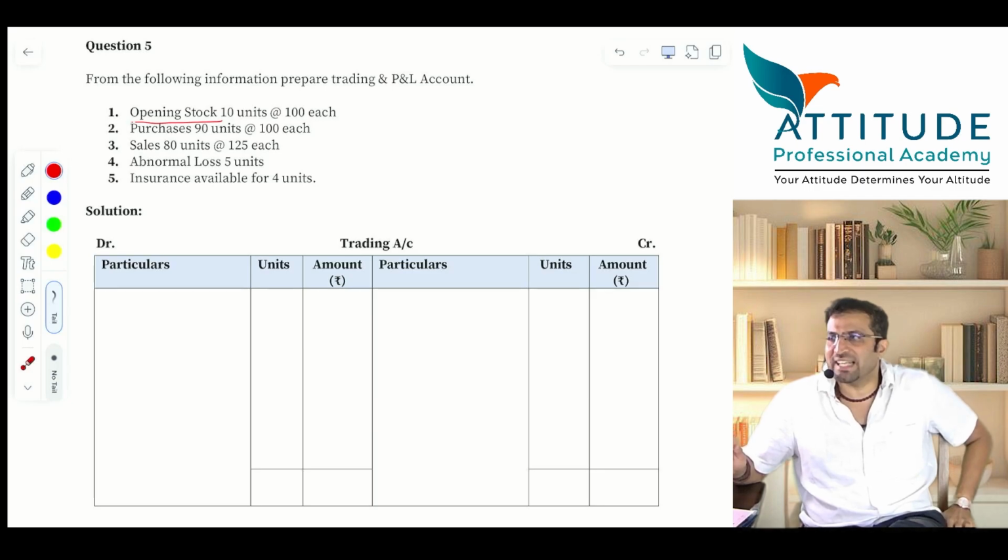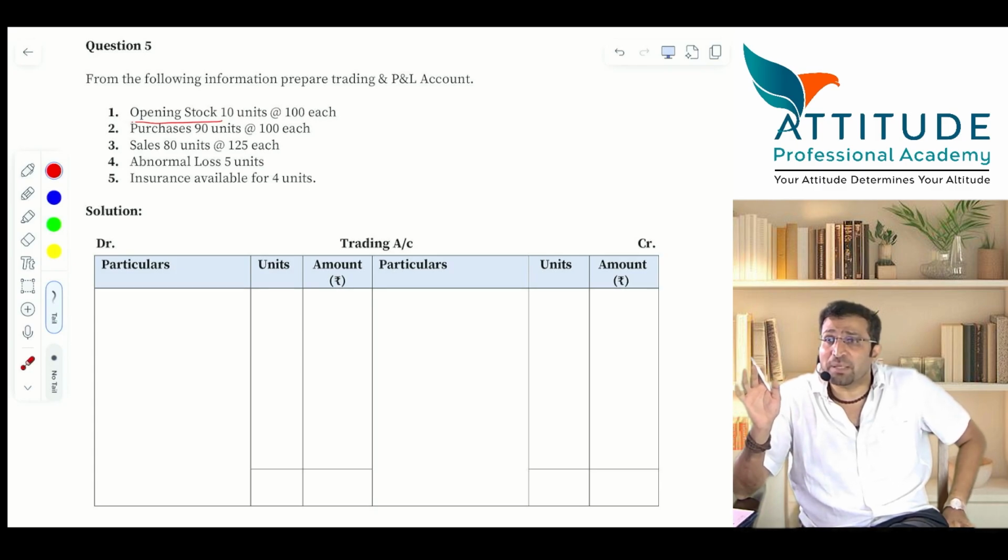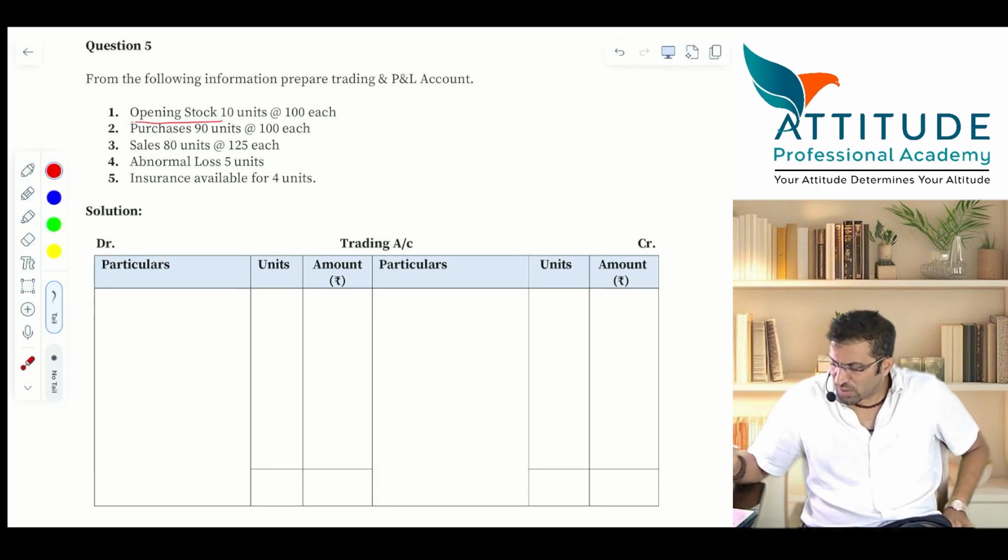Means the insurance company says you are insured for 4 units. We are ready to give you 400 rupees. Insurance company will never give the selling price. Otherwise everyone will burn it on purpose and say, give me the selling price instead of selling. Selling takes some effort. Insurance company will give only the cost price or NRV, whichever is lower. Here let us say cost price.